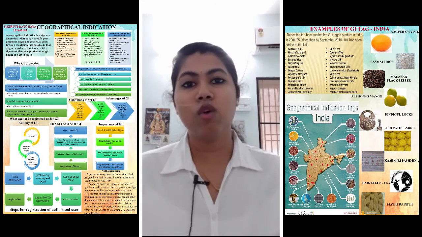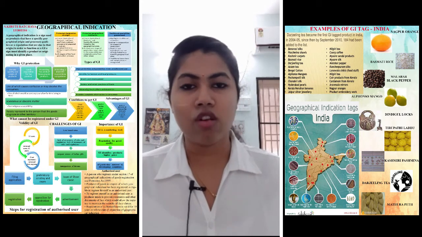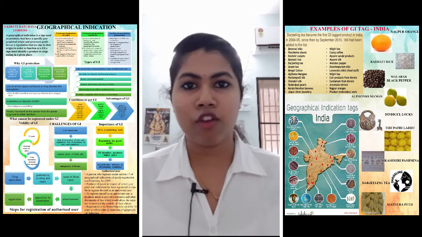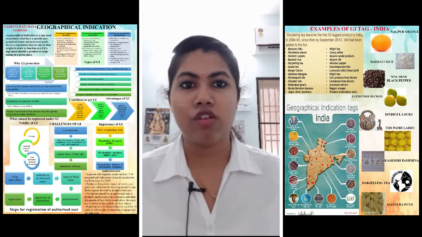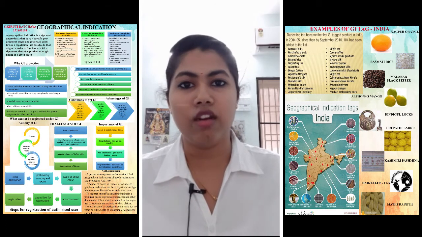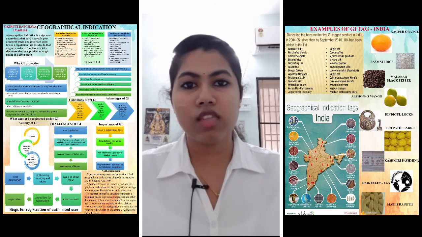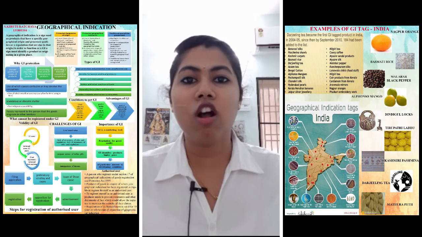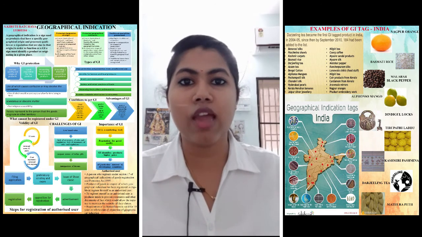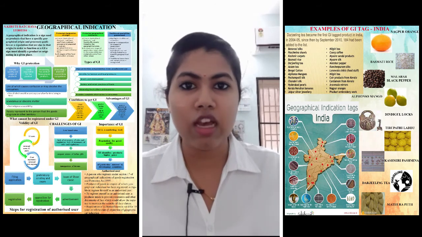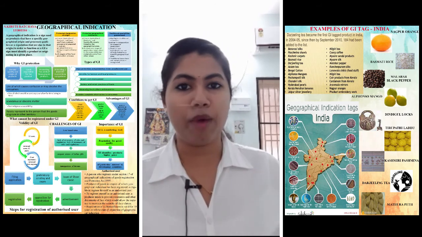So the next is, what are the types of geographical indication? There are three types: protected designation of origin, protected geographical indication, and traditional specialty guaranteed. Under protected designation of origin, it covers all the agricultural products and foodstuffs that are produced, processed and prepared in a given geographical area using the recognized know-how method.